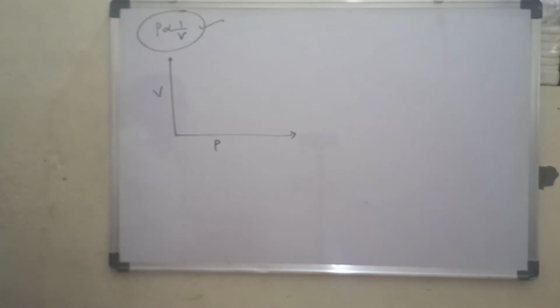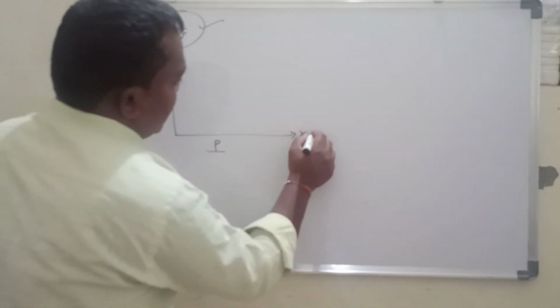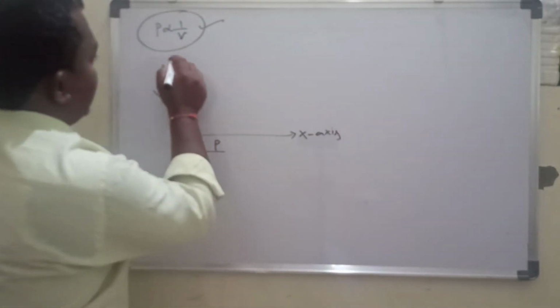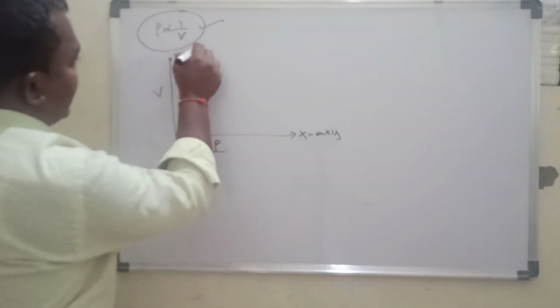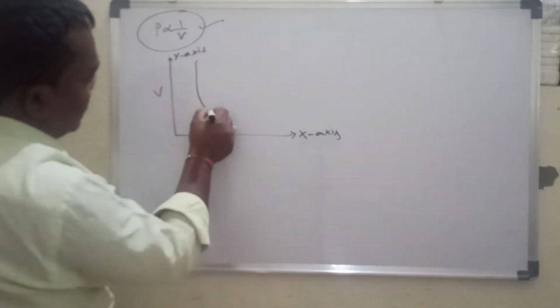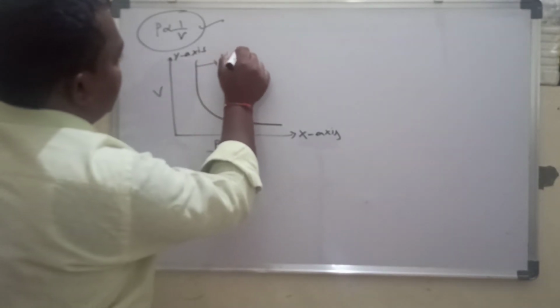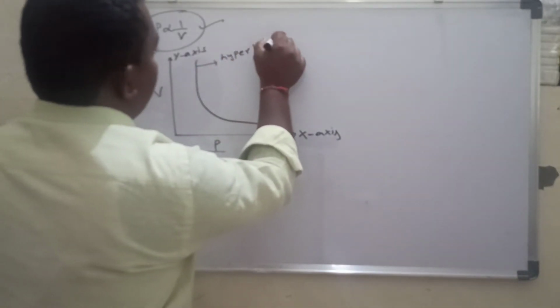When we take pressure on the x-axis and volume on the y-axis, you will observe that the gas curve is called a hyperbola.